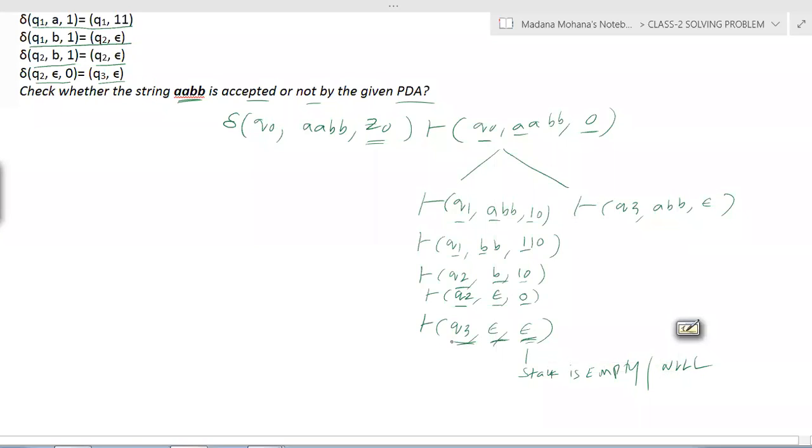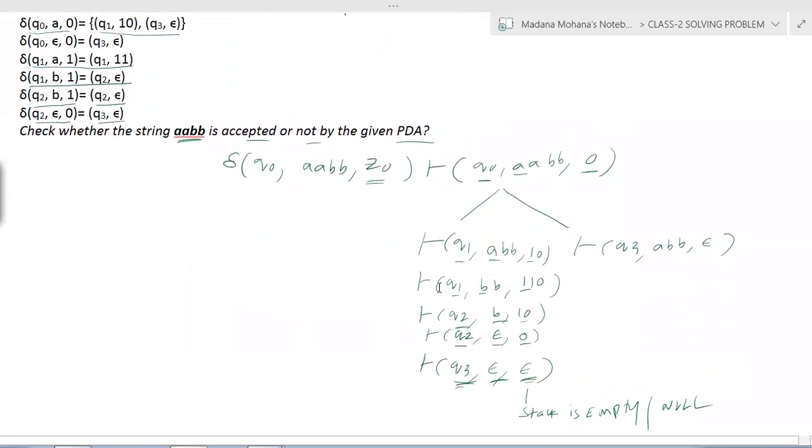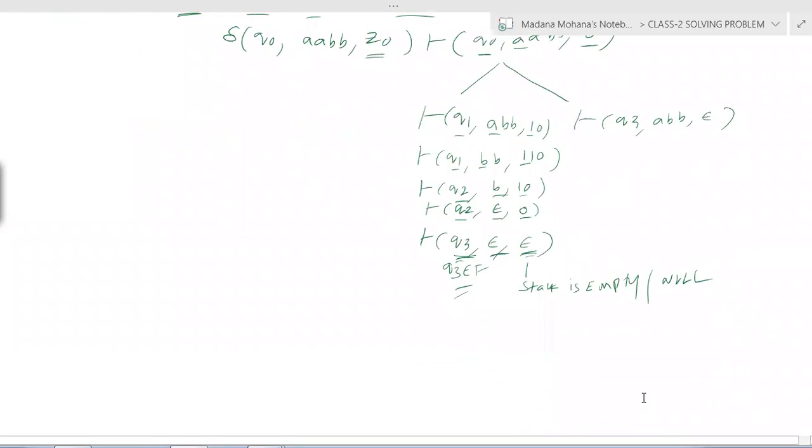Then check the other condition also. Let us see what Q3 is here. Go back here, you can see the final state. So the final state is F equal to Q3. Therefore, we got a final state also, so Q3 belongs to F. Now, in this case, the given string is accepted with both cases, the third case.